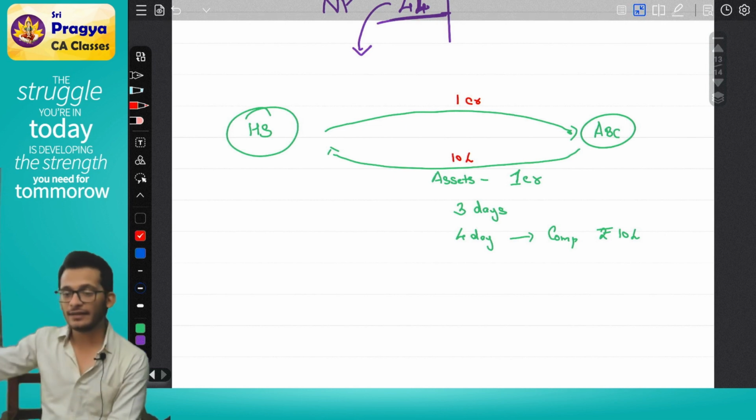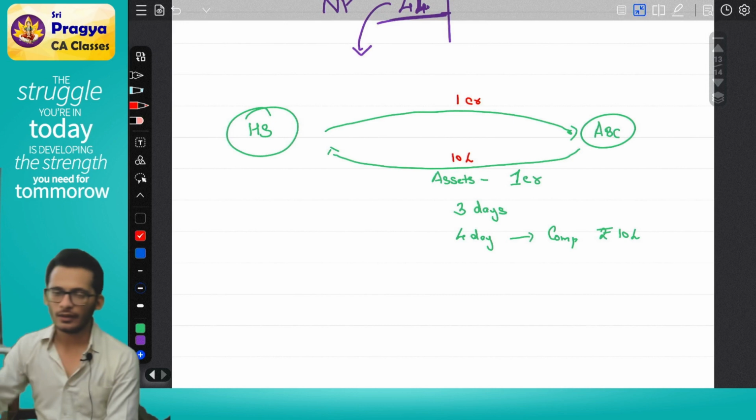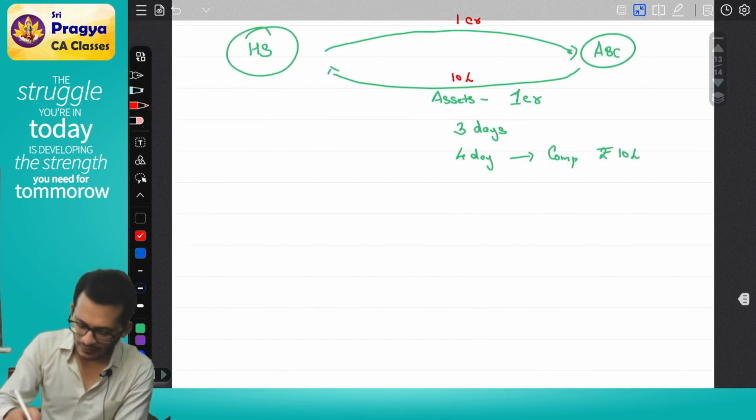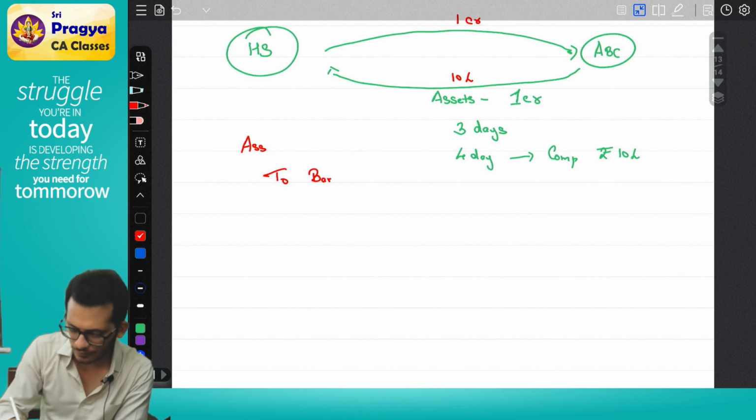So HS gave ABC 1 crore and ABC gave HS 10 lakhs. Now, HS paid 1 crore and got the asset. He will pass an entry: asset account debit to bank, 1 crore.